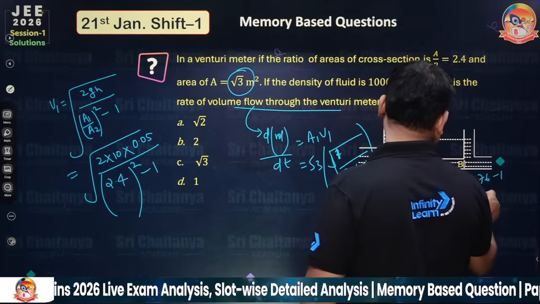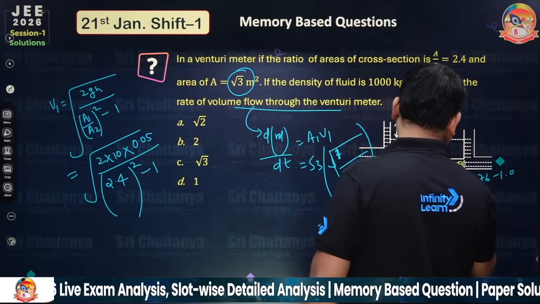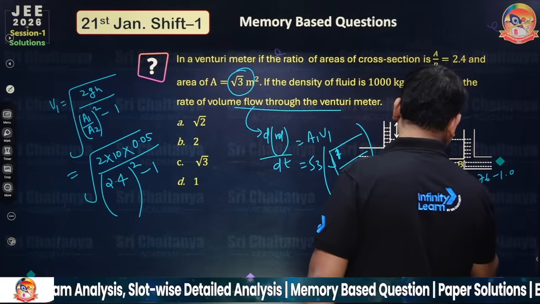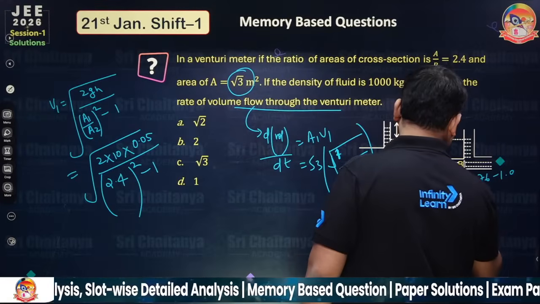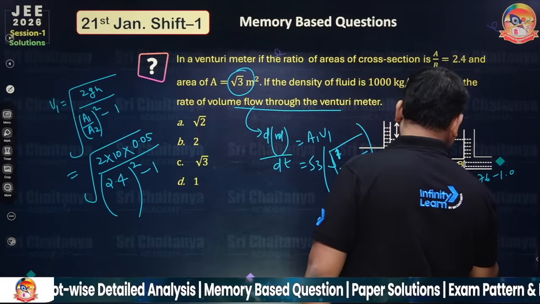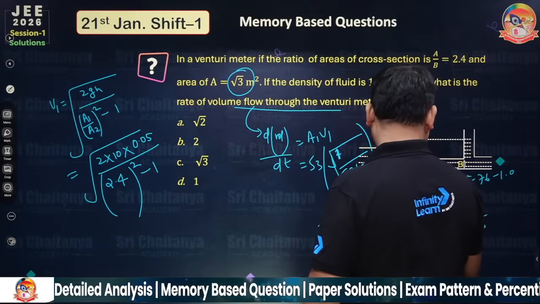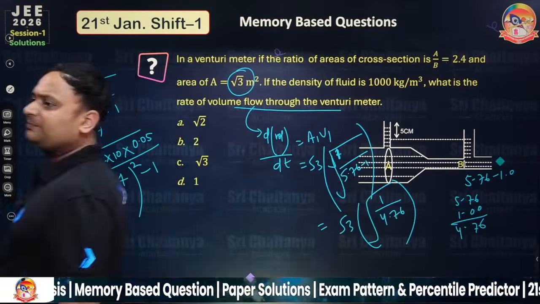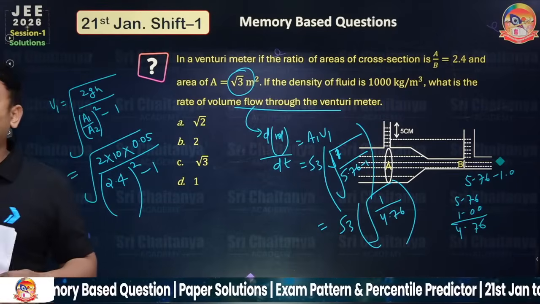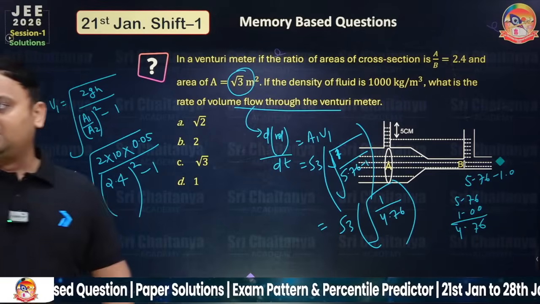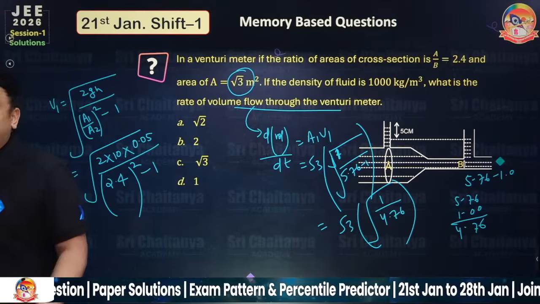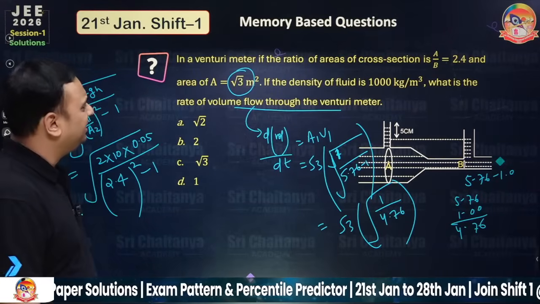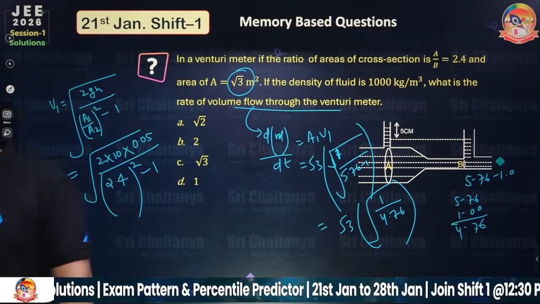So this is 5.76, minus 1.00, which is 4.76. So just calculate the value and you will get the answer here. So this is the question from fluid dynamics. An easy question, I don't think this question is very tough. This is the easy one.